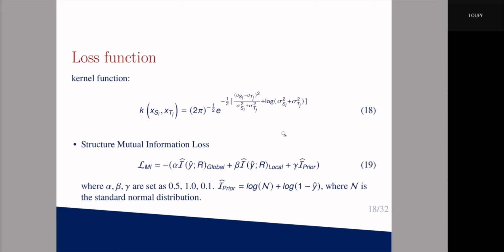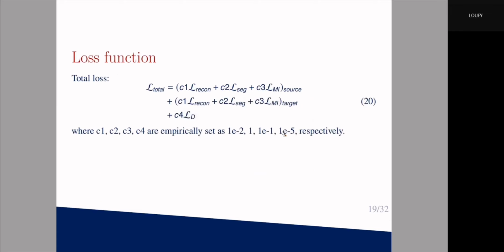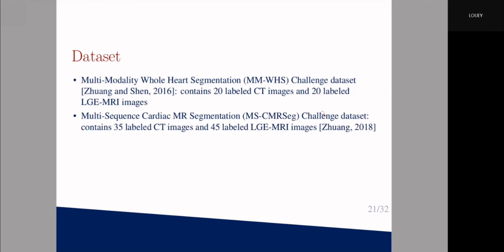And the structural mutual information block contains three terms: the global, local, and provincial. And the total loss is formulated in equation 20. We use two datasets. In each experiment, we will delete the labels from one domain. Each sample contains about 40 to 80 slices.